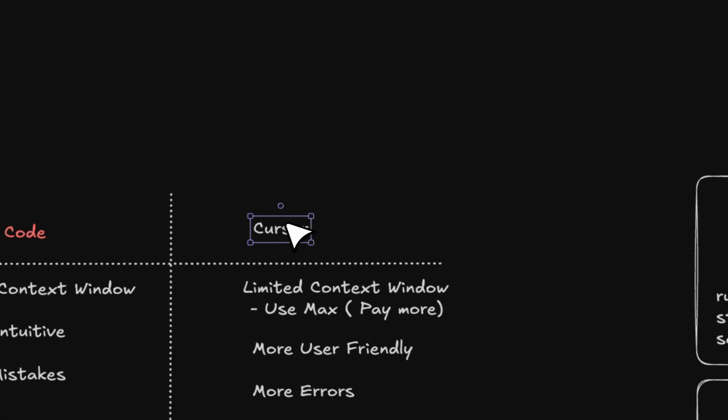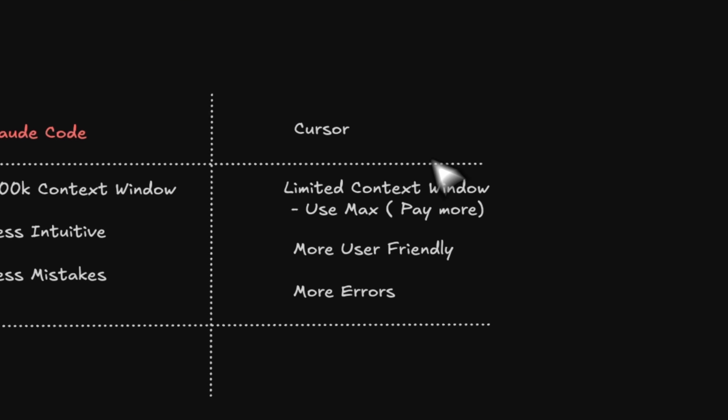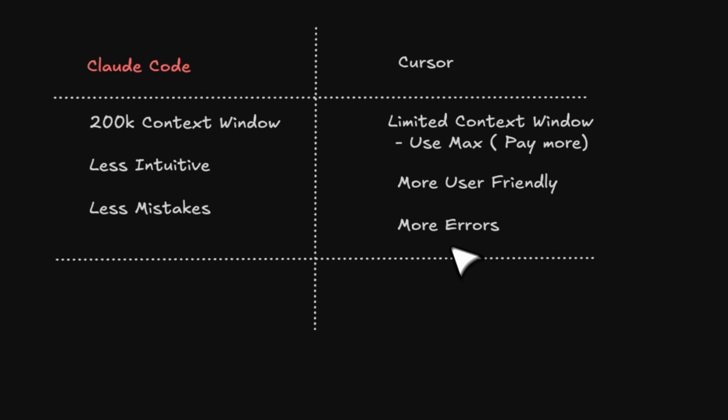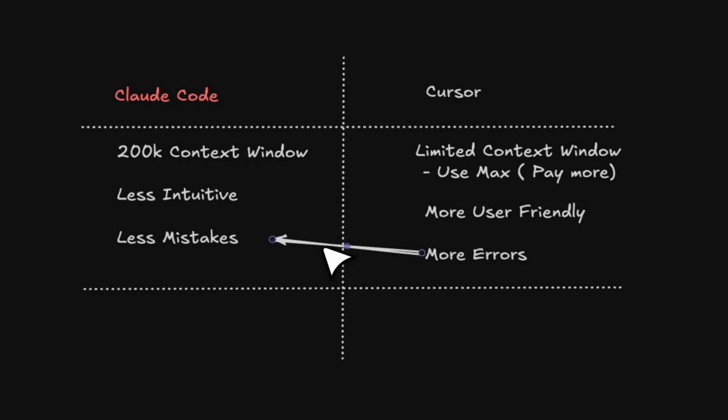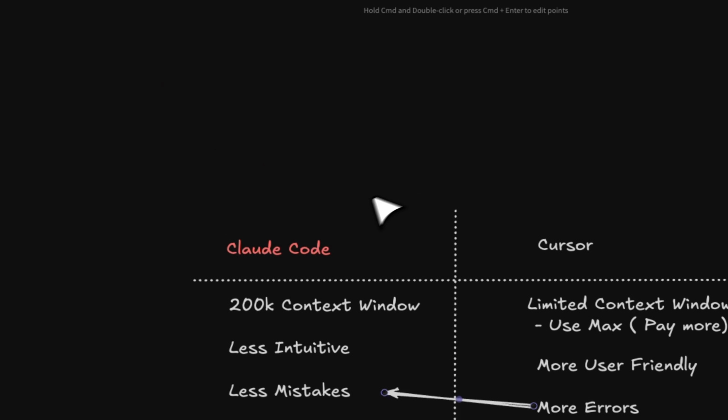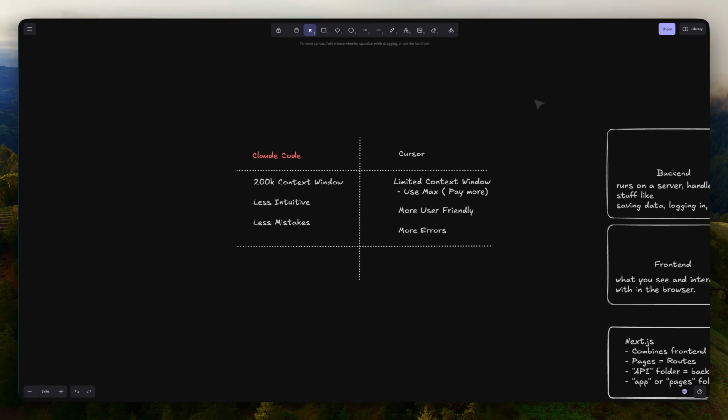Cursor is way more user-friendly, but it's more prone to errors. The funny thing is that in both of them, most of the time, you're going to use the same model, that is by Claude. I usually use just the normal Claude Sonnet. Sometimes I use Claude Opus, but both of them use the same.